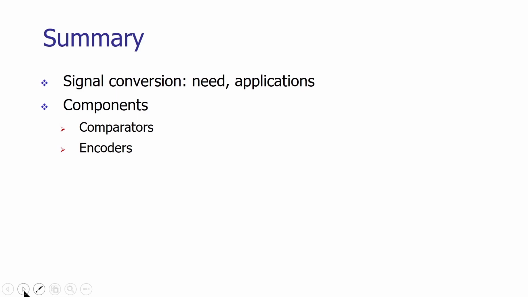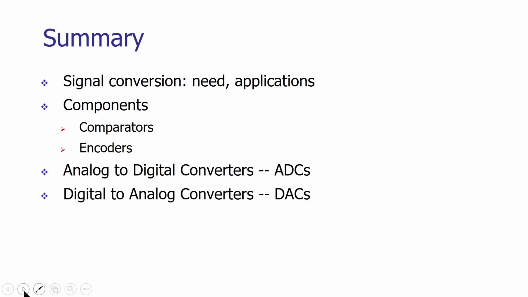We have seen how they work and what their applications are. Then we saw how to convert analog to digital form of signals and how to convert the digital format into the analog format.